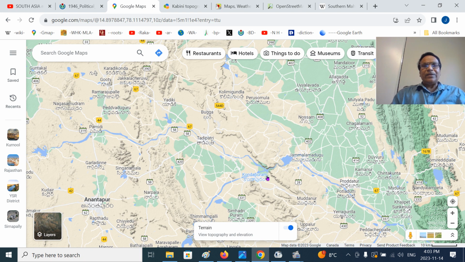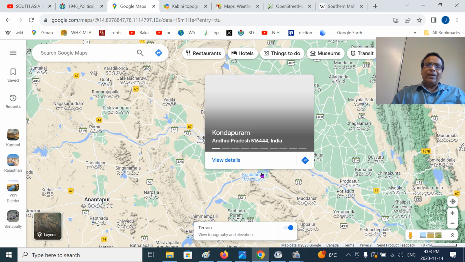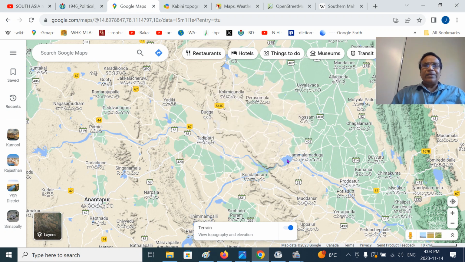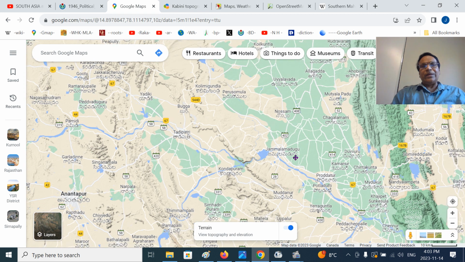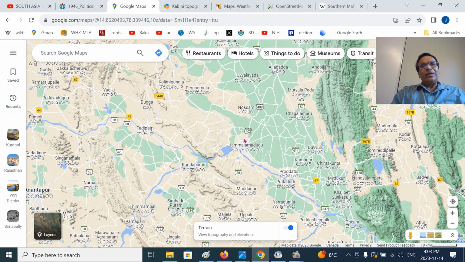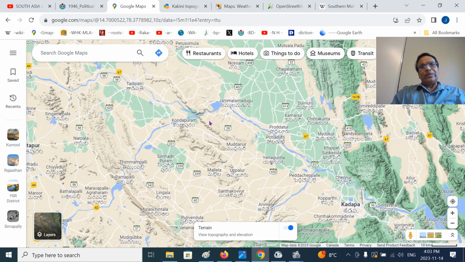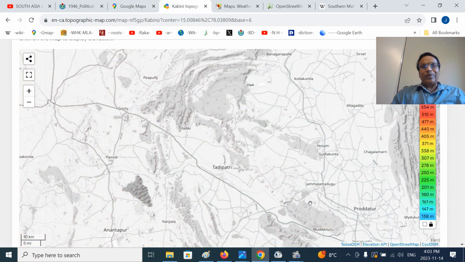This is the Mailavaram dam, and near Jammalamadugu is the Gandikota part. In the northern part you can see KOLIMIGUNDLA, Perusomala, Jammalamadugu, and so on. The southern part has the railway line that goes to Erraguntla and Muddanuru until Tadipatri. So this is the part we are talking about.